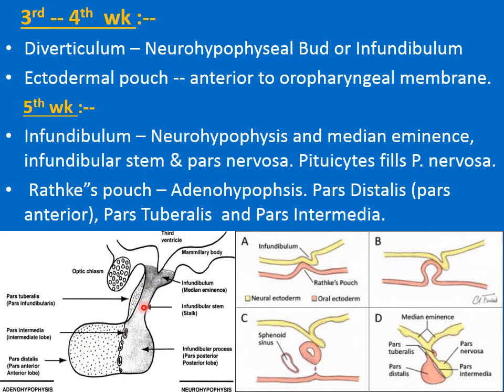Its extension later on develops and surrounds the infundibular stem, and that extension of the pars distalis which surrounds the infundibular stem is called the pars tuberalis or the pars infundibularis. The cells of the posterior wall of the Rathke's pouch do not proliferate, and they form a very thin layer which is called the pars intermedia, which lies between the pars nervosa and the pars anterior or the pars distalis.